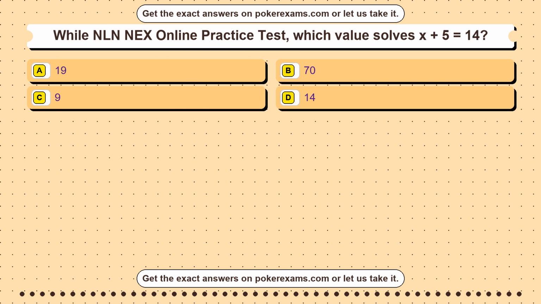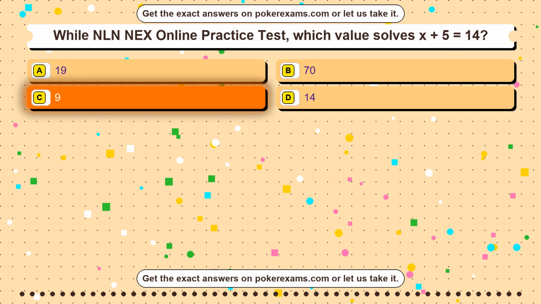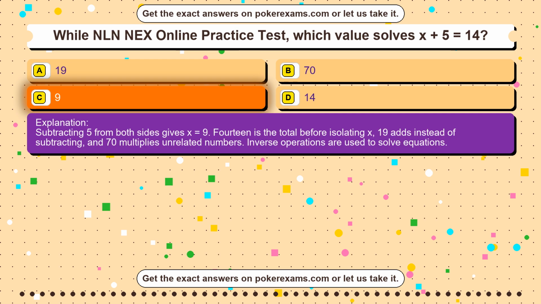Question 27. While NLN NEX online practice test, which value solves x plus 5 equals 14? Option A 19. Option B 70. Option C 9. Option D 14. The correct answer is option C. 9. Subtracting 5 from both sides gives x equals 9. 14 is the total before isolating x, 19 adds instead of subtracting, and 70 multiplies unrelated numbers. Inverse operations are used to solve equations.